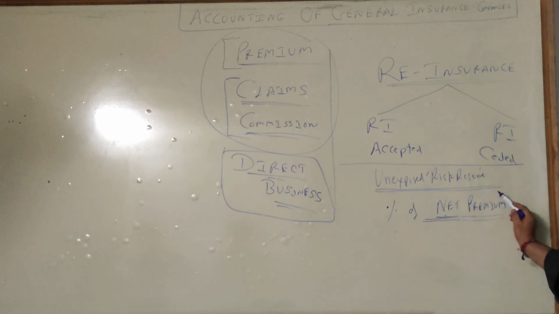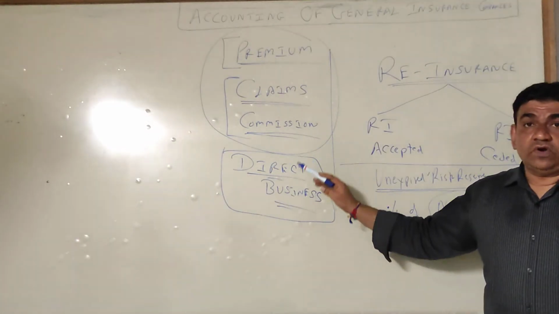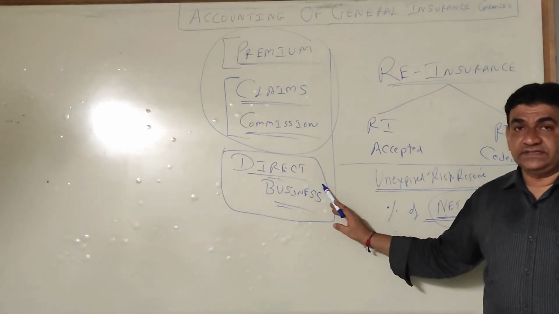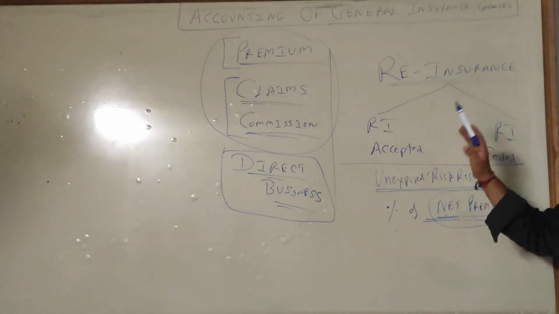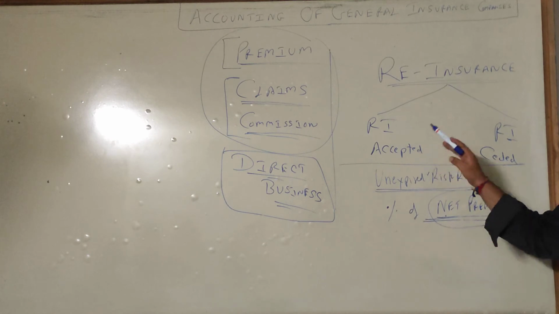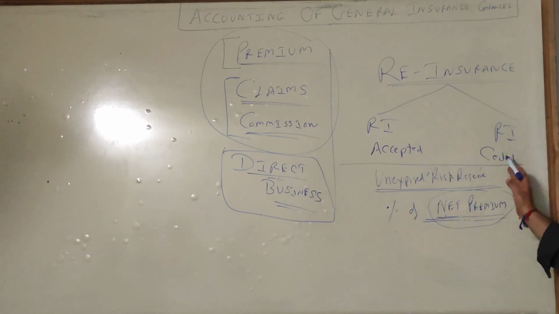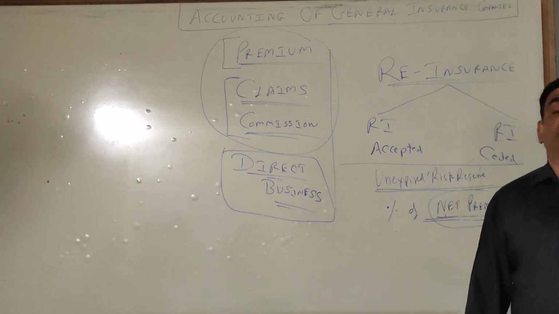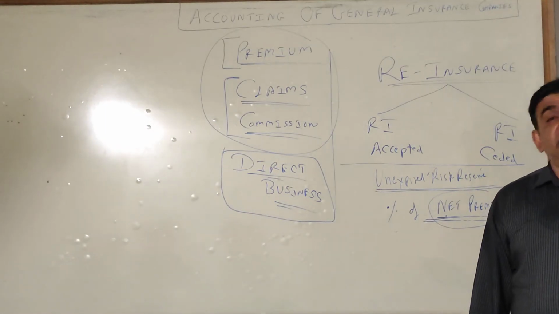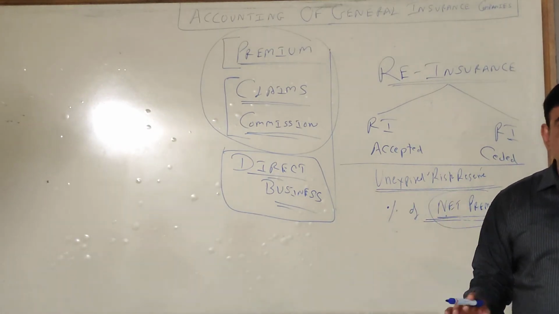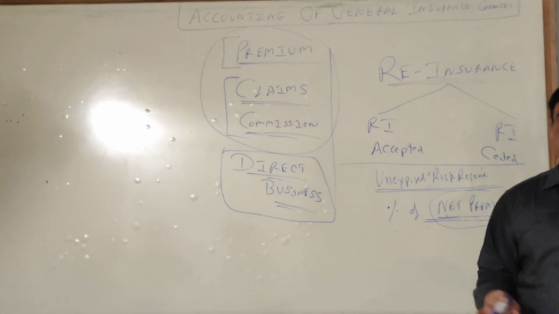I'll repeat, net premium will include premium on direct business plus premium on reinsurance accepted minus premium on reinsurance ceded. First, you'll have to get the net premium.